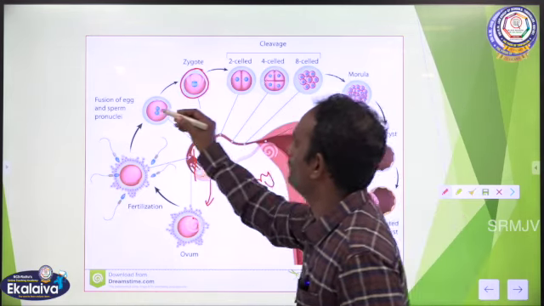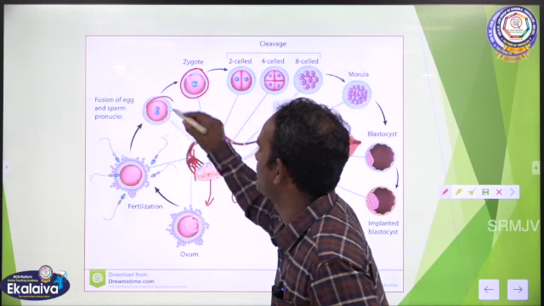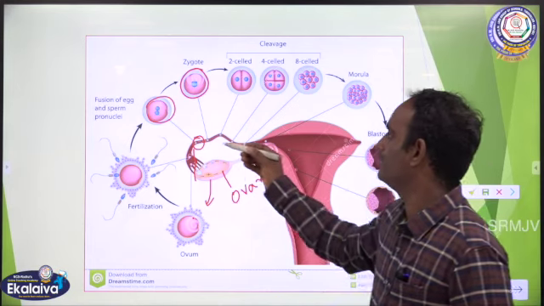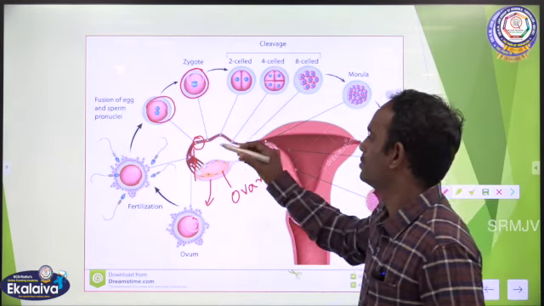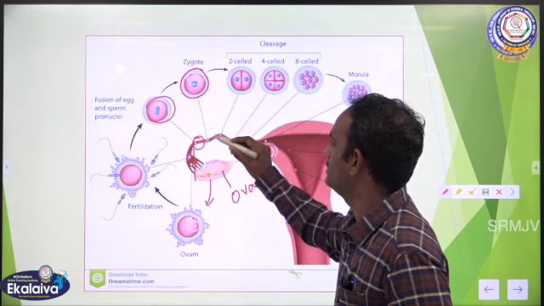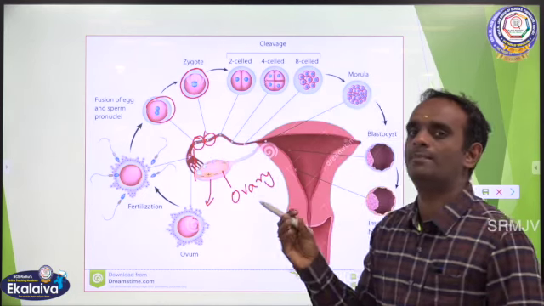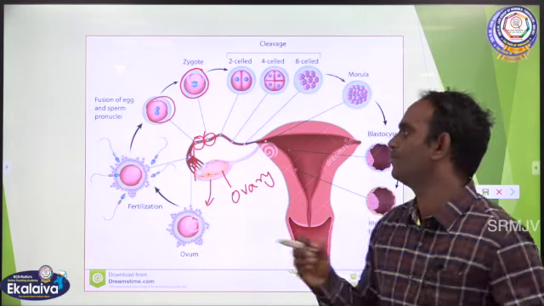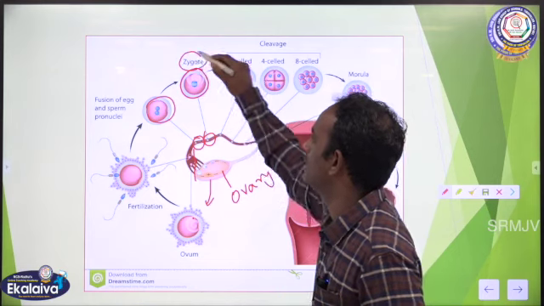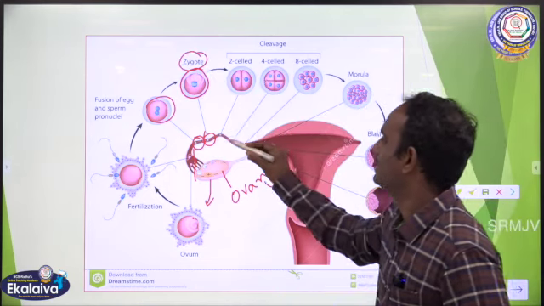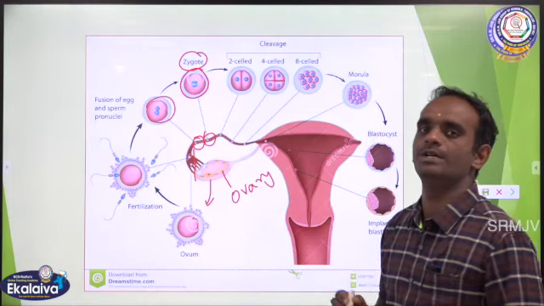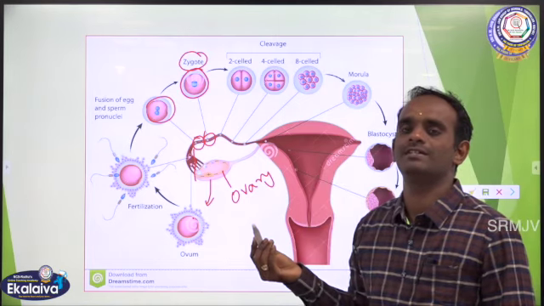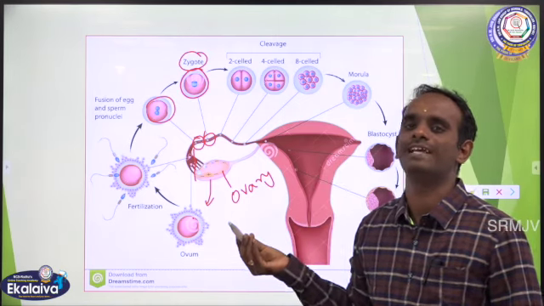The fusion of egg and sperm nuclei takes place here. This is the place where the egg and sperm nuclei fuse. Once the fusion is over, it is formed as a zygote. The haploid cell of the male and the female haploid cell fuse together to form a diploid cell called the zygote. Zygote is nothing but the fertilized egg. It takes place in the ampulla part of the fallopian tube. Once the zygote is formed, cleavage takes place, and cleavage and formation of the blastocyst follow. Clear?